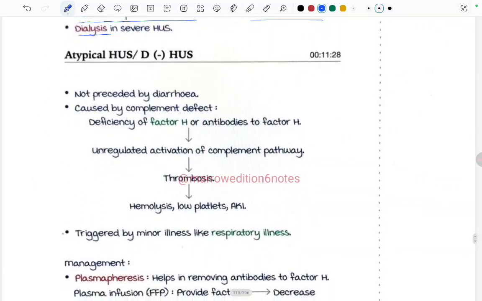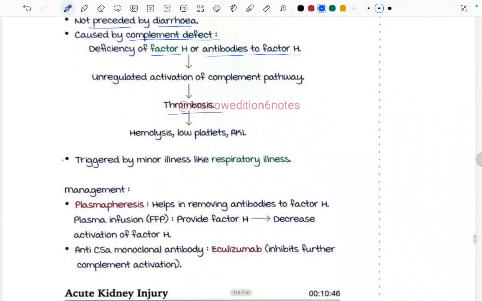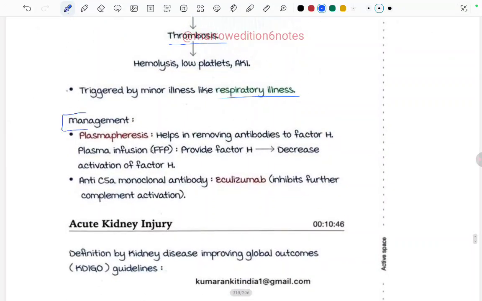Now, the atypical HUS, in which diarrhea is not present. This atypical HUS is not preceded by diarrhea and is caused by a complement defect. There is deficiency of factor H or antibodies to factor H, unregulated activation of the complement pathway, and thrombosis, hemolysis, low platelets and AKI. It is triggered by a minor illness like respiratory illness. In management, plasmapheresis is done, which helps in removing the antibodies to factor H. And what else could be done is the anti-C5a monoclonal antibody eculizumab, which inhibits further complement activation.